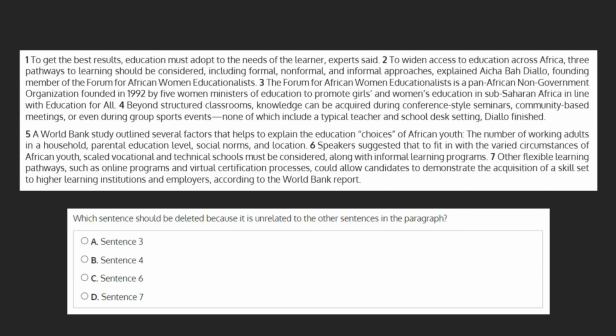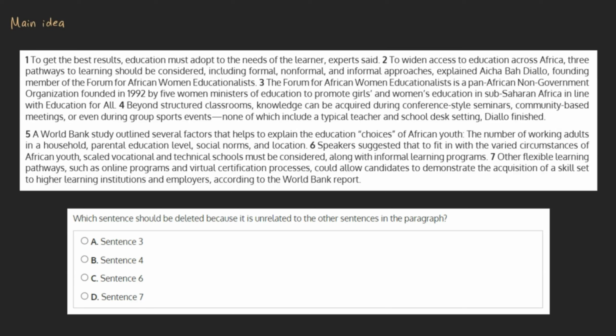Which sentence should be deleted because it is unrelated to the other sentences in the paragraph? A. Sentence 3, B. Sentence 4, C. Sentence 6, or D. Sentence 7. In order to identify which sentence supplies unrelated information, we need to first establish what the topic of the paragraph is, or its main idea.